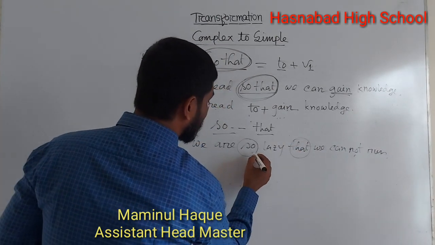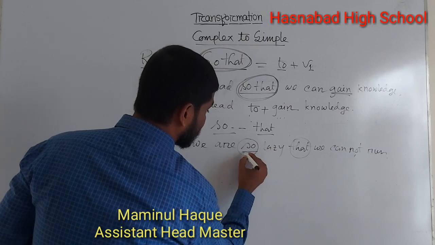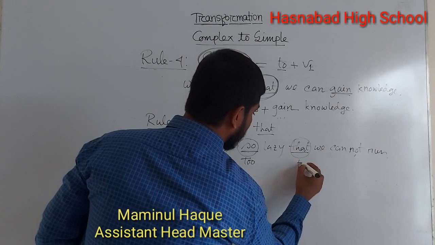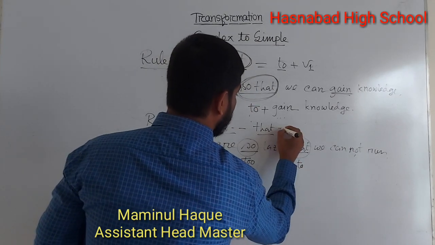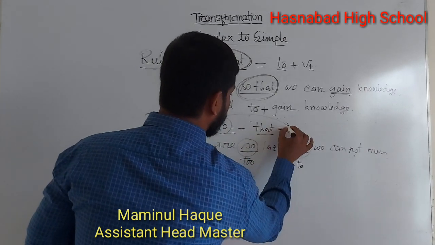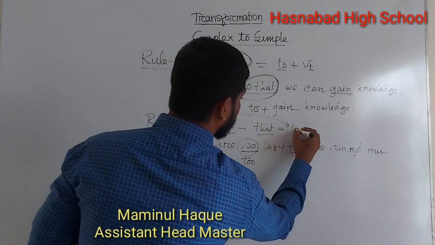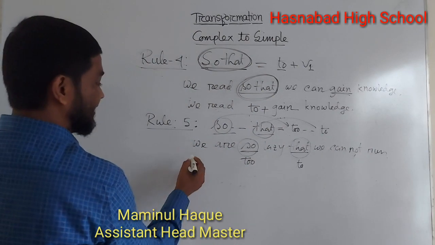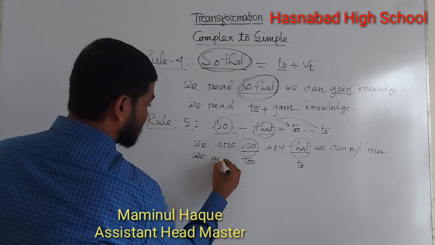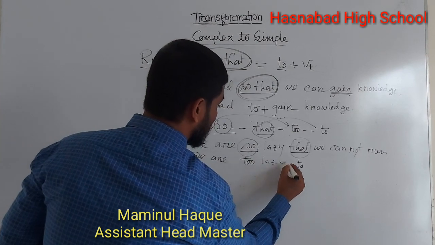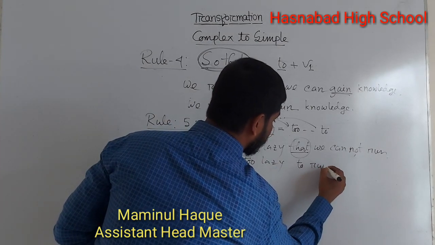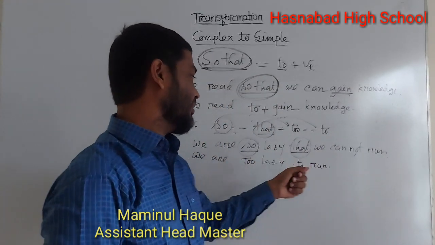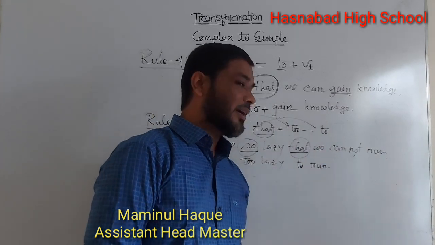At first we have to change the word so using to, and that using to. So it must be changed into to, and that should be changed into to. So the full sentence is, we are too lazy to run. As the sentence is complex, we must avoid the subject we and cannot.